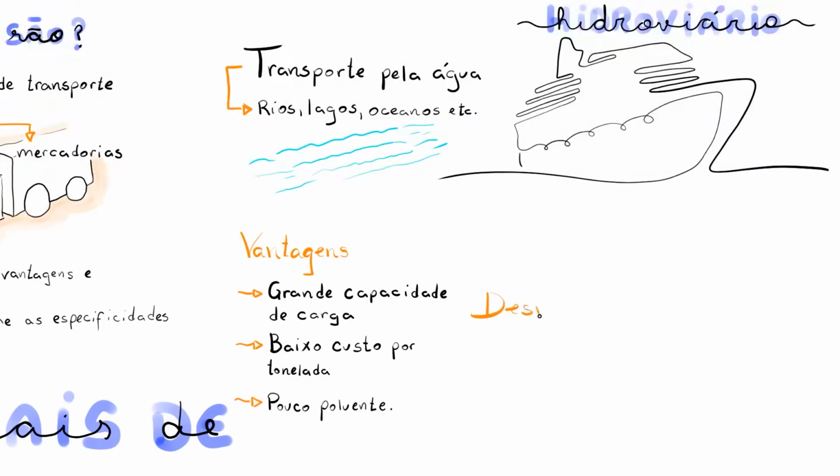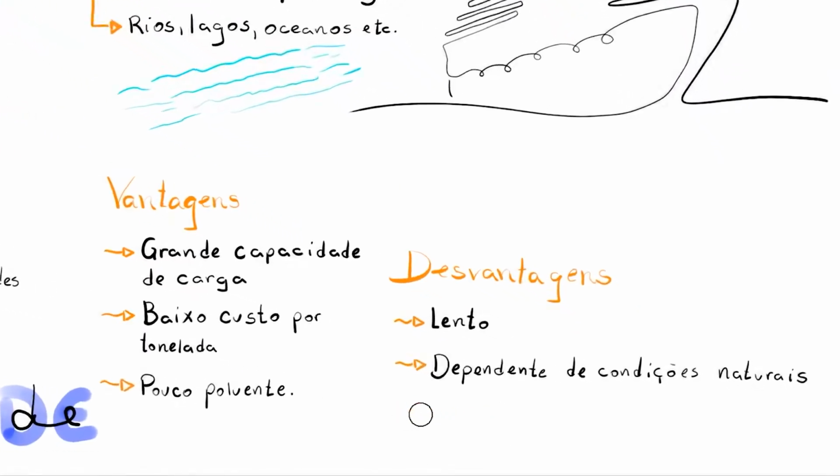So this mode is all good, right, Professor? No, not necessarily. It also has its disadvantages. For example, it's a slow form of transport. It's not as fast as an airplane, for example. And it's also very dependent on natural conditions, the natural characteristics of each country, like the characteristics of waterways and terrain.